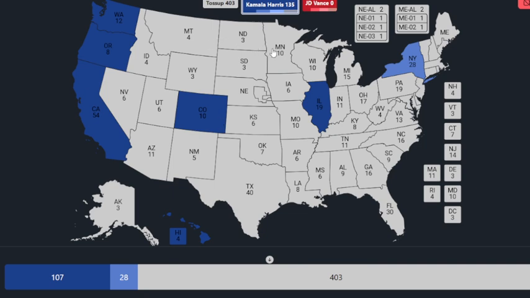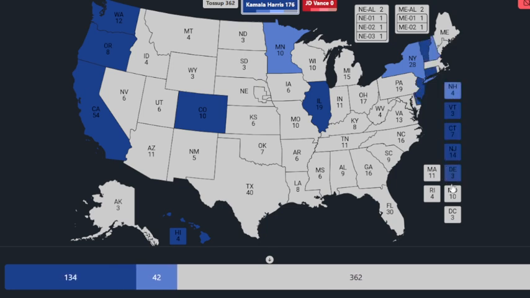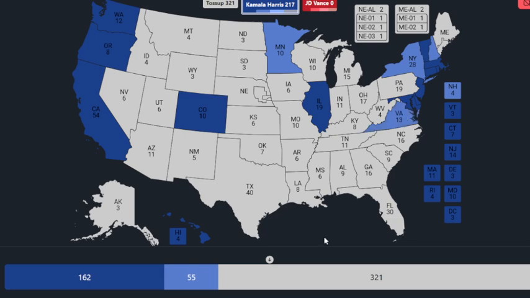Of course, Minnesota's gonna be tilt. Let's see. New Hampshire's gonna be tilt. All these are gonna be safe though. Obviously, Kamala Harris will win these no problem, as she did in the election. Obviously, Virginia's gonna be tilt.